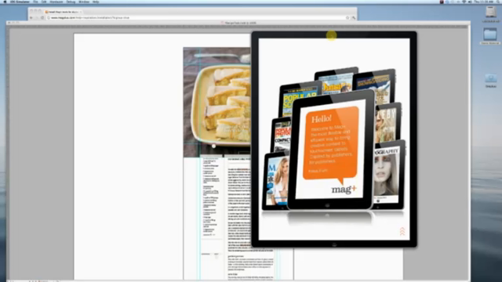We don't really encourage this. It's much better to use an actual iPad because it's a very different experience to have it on an iPad underneath your fingers where you can actually tap and touch and swipe and see how things render.